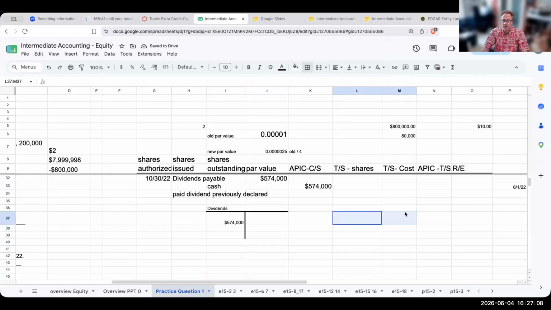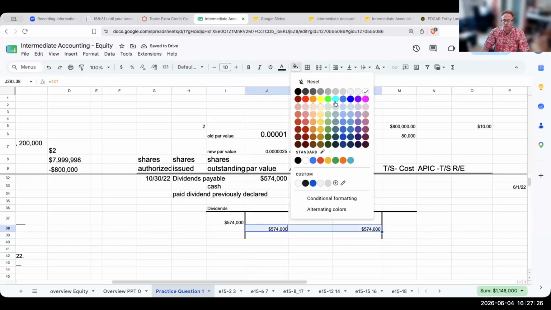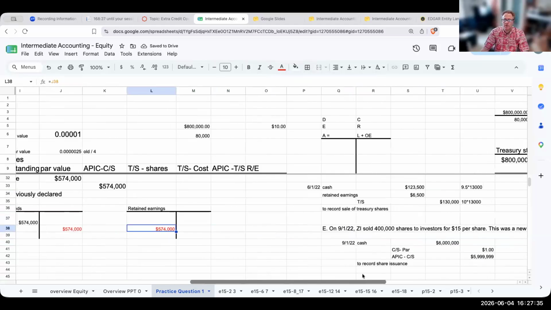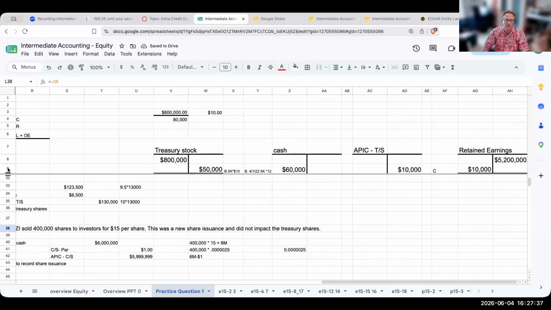How do I close out accounts? I need to know what I need to do to make this temporary account go to zero. So basically I would credit dividends and then I would debit retained earnings for that amount.